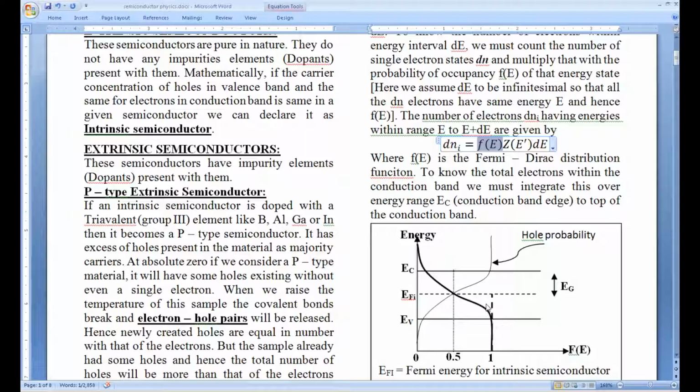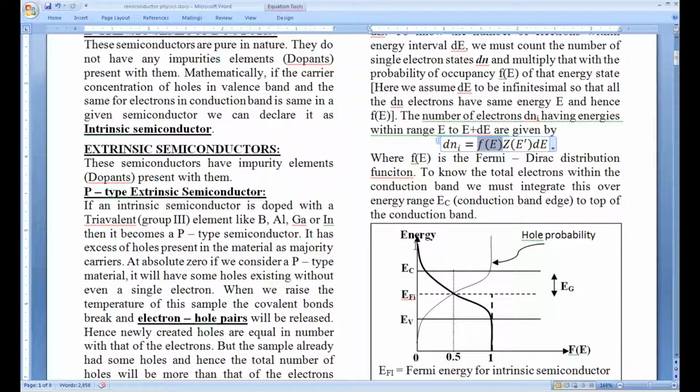So if this is representing the probability of electron, the solid line, the probability of hole is depicted here. So the probability of hole will be there in this region. So you can use the expression in calculating the concentration of holes in a later exercise. So for the time being, let us focus on this particular axis. So this is depicting the probability of electron.